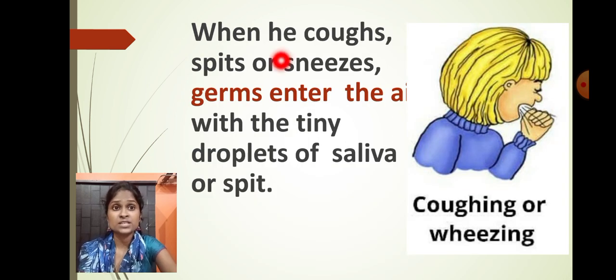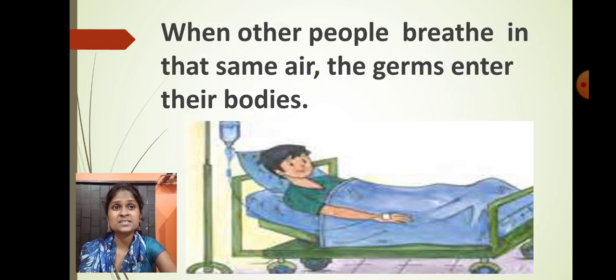Okay, so that's why when the person coughs or sneezes, the tiny droplets of saliva enter the body, and that's how when the other person breathes in the same air, the germs enter their body. Is that clear? And this is how we get ill over here. So I hope students, you must have understood what the ways of causing diseases are and how exactly airborne diseases are spread rapidly.